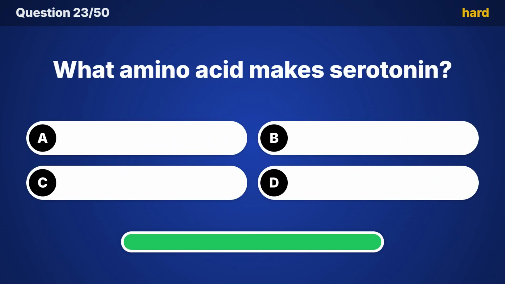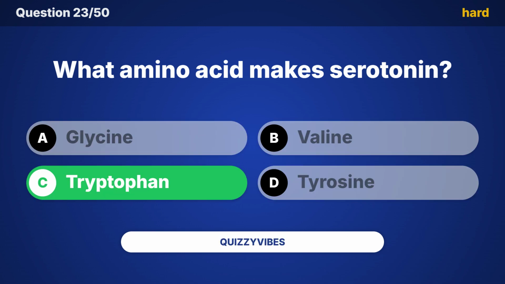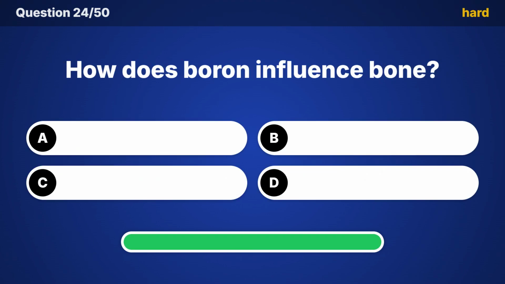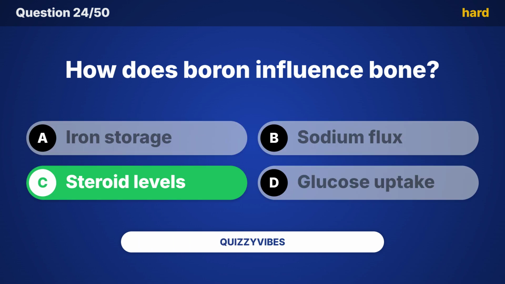What amino acid makes serotonin? The correct choice is tryptophan. How does boron influence bone? Did you guess it? The answer is steroid levels.